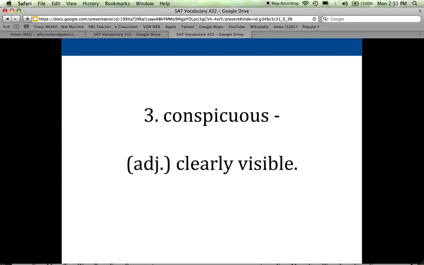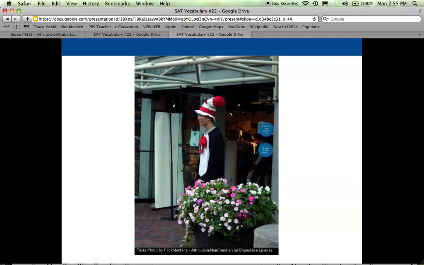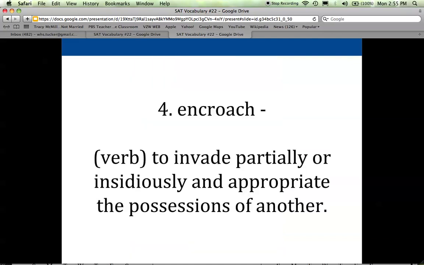Number 3 is conspicuous, and someone who is described as conspicuous is clearly visible, they're noticeable, they're easily observed, they're easy to see, maybe they even attract attention. So if you're in a restaurant and someone has a booming big voice or a really unusual laugh, they will be conspicuous. You're going to notice them. They're going to stand out. Whereas, if you see someone walking into a restaurant wearing this getup, definitely conspicuous, right? You're going to turn around, you're going to look, why is this person wearing a costume in a restaurant?